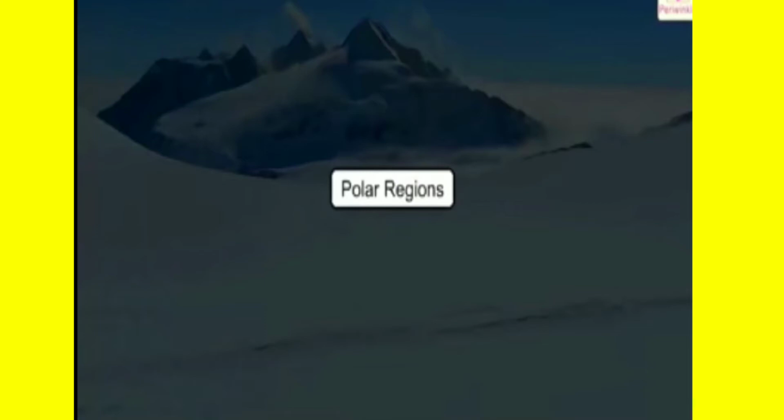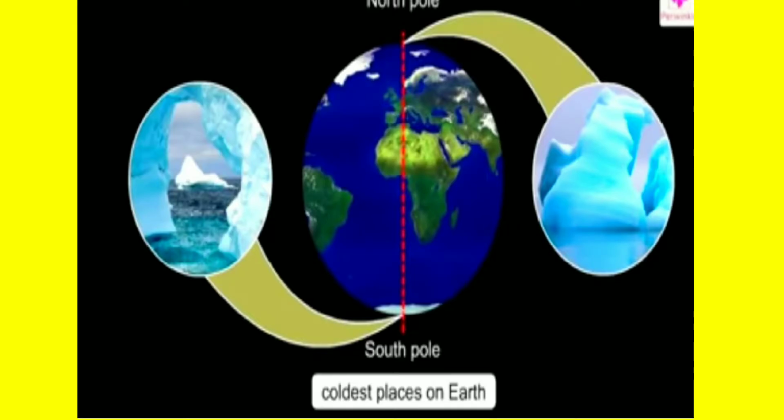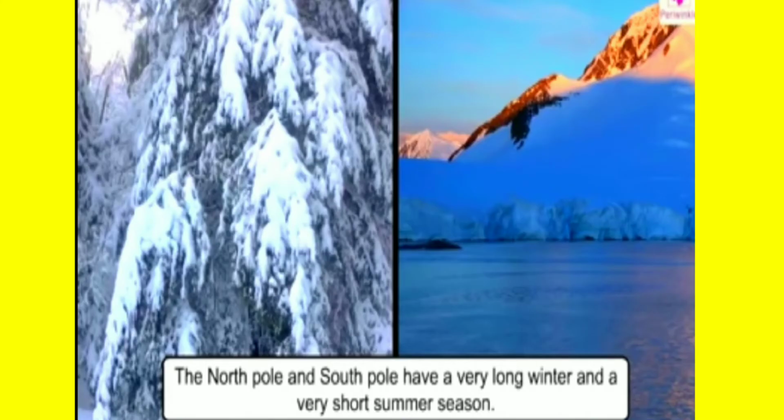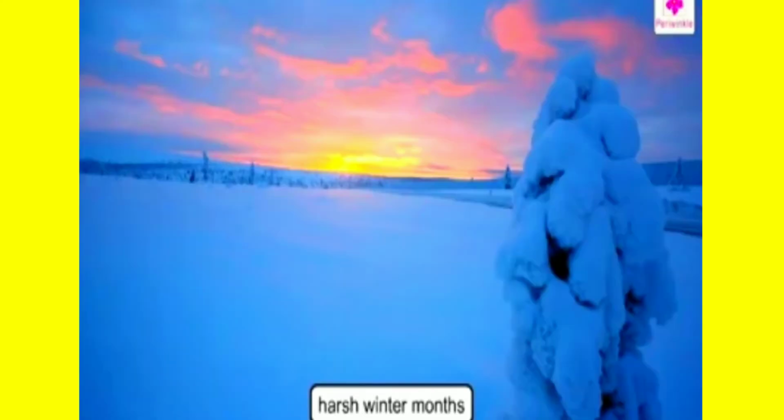First one, polar regions. The two poles of the earth, the north and the south poles, are the coldest places on our planet. The North Pole and South Pole have a very long winter and a very short summer season. There is hardly any sunshine during the harsh winter months.